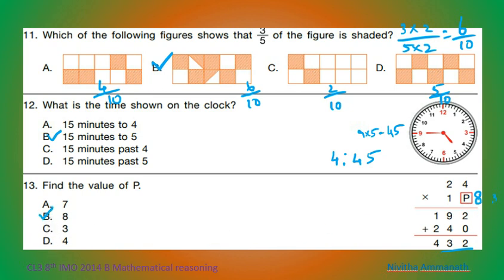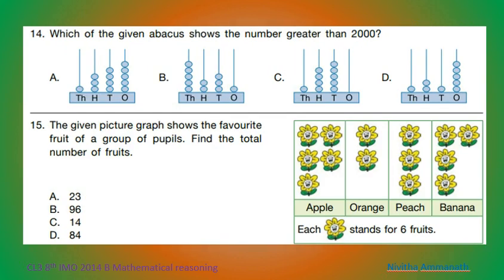Next question. 14th question. Which of the given abacus shows the number greater than 2000? That is, thousands place 2 or more than 2. Here thousands place 1. Here thousands place 1. Here thousands place 1. So this is the correct option. More than 2. So this is 5231. So this is the correct option.